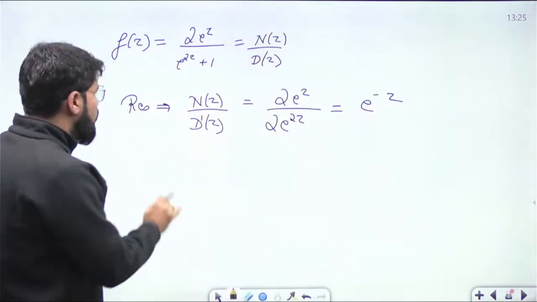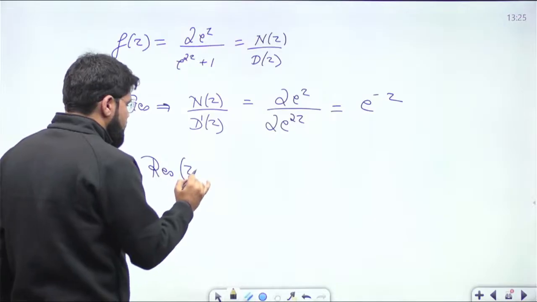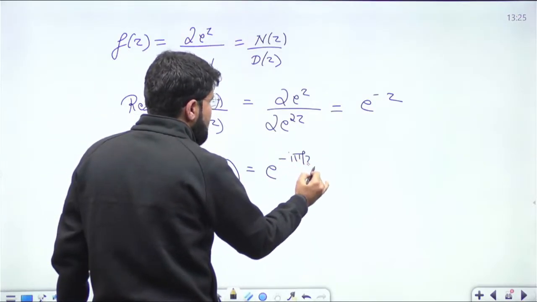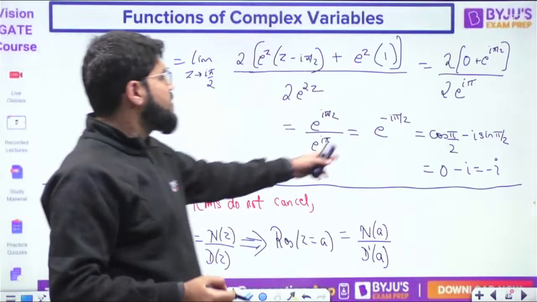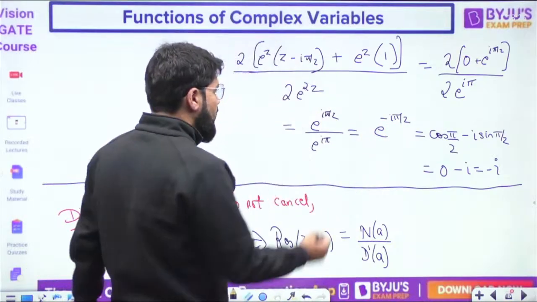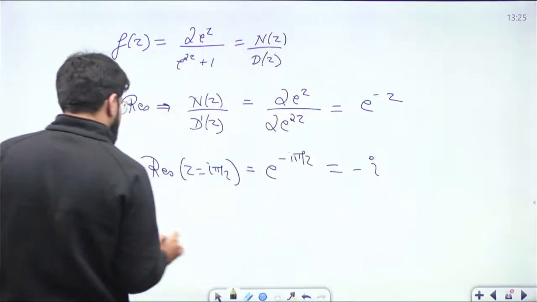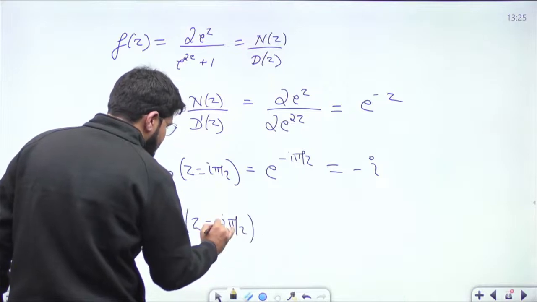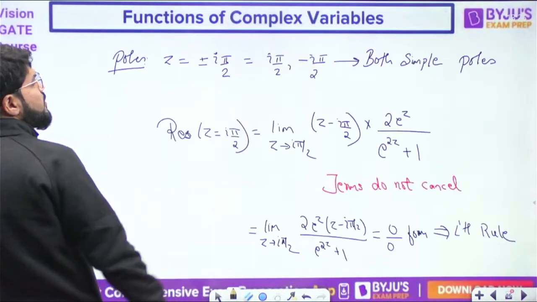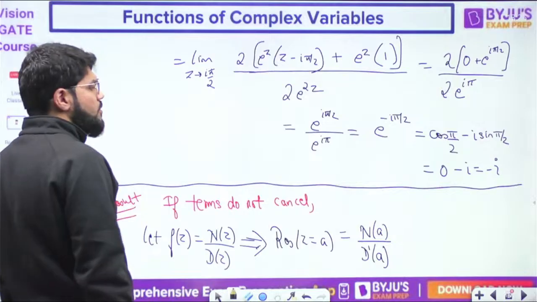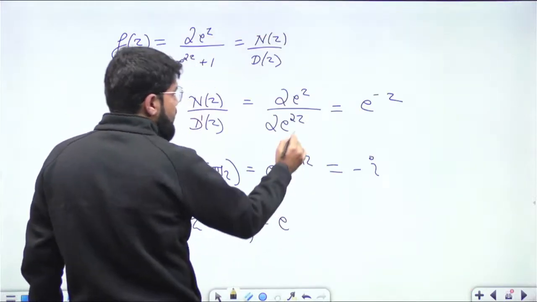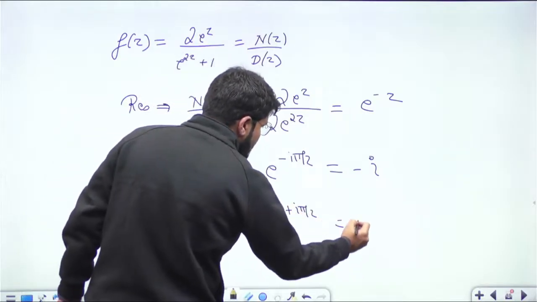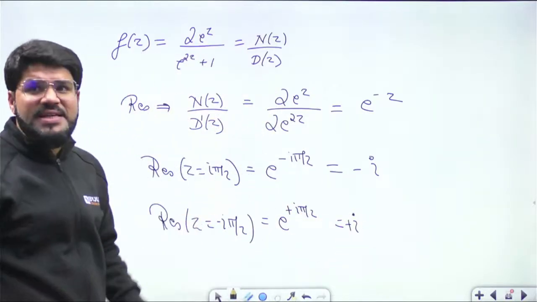ठीक है. So now what is the residue for z equal to i pi by 2? e power minus i pi by 2, z की जगह i pi by 2. Same answer we got here, na? e power minus i pi by 2, and e power minus i pi by 2 is minus i. Residue at z equal to next pole, that is minus i pi by 2. There are two poles, na? Plus i pi by 2, minus i pi by 2. So that will be equal to e power minus z, minus i pi by 2, so minus minus plus to e power plus i pi by 2, and that will turn out to be plus i: cos pi by 2 plus i sin pi by 2.